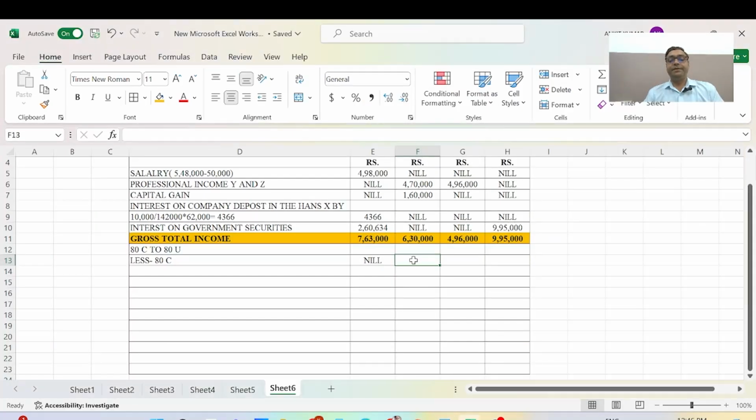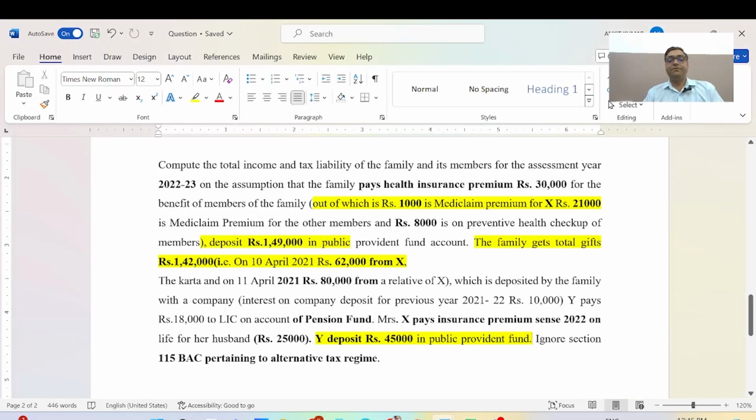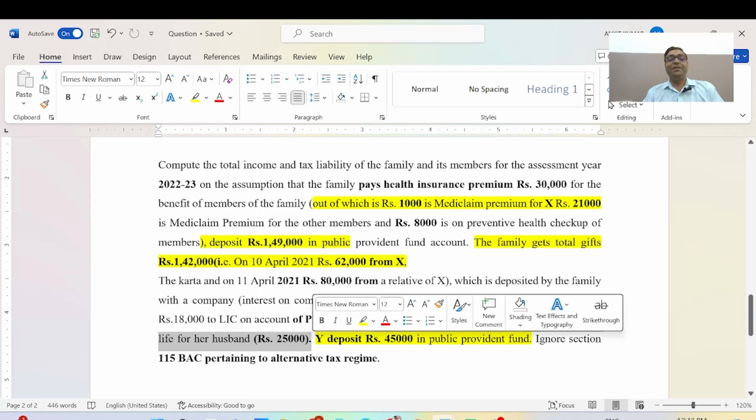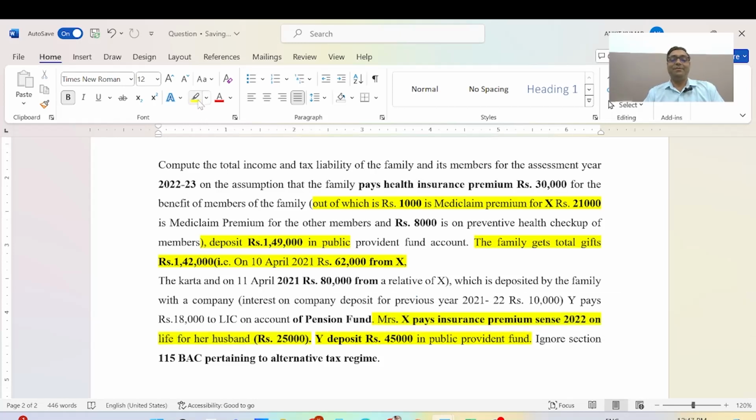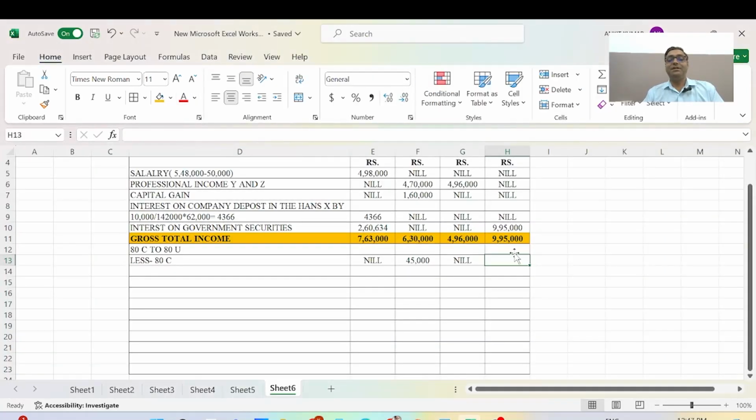So here the Section 80C amount will be 45,000, and the same here is nil, and here it is 25,000. Mrs. X pays 25,000 rupees in the PPF pension fund, and it will be 25,000 rupees here. And now after that, Section 80C will be the deduction.